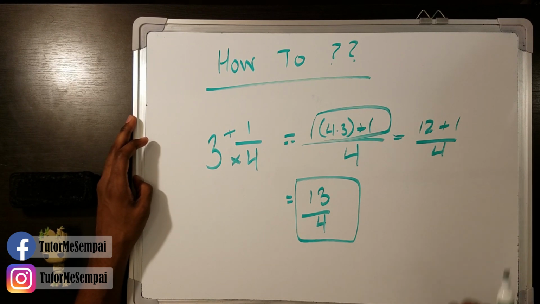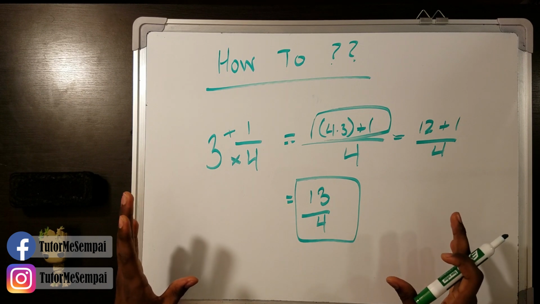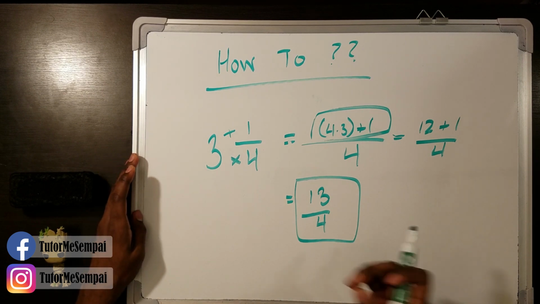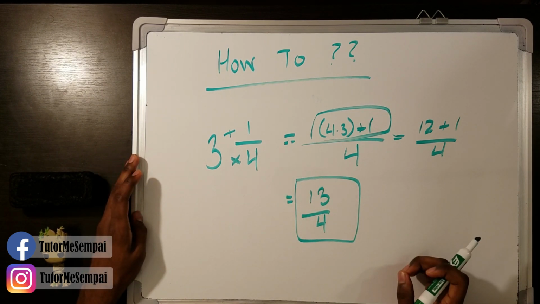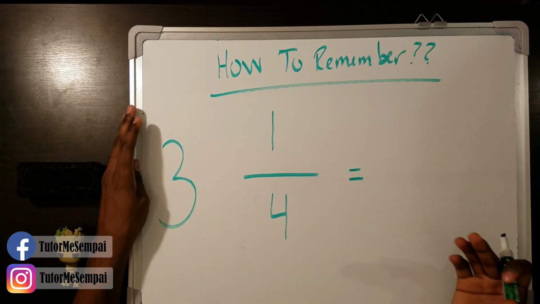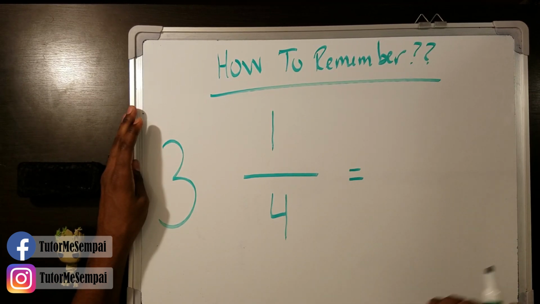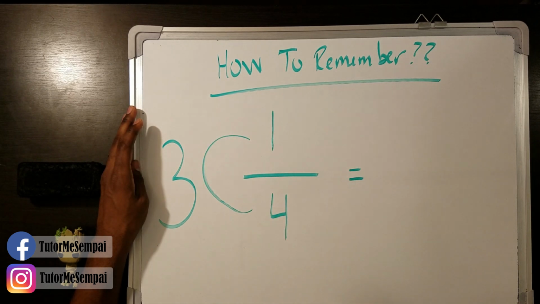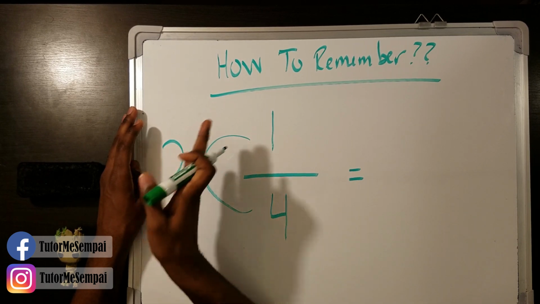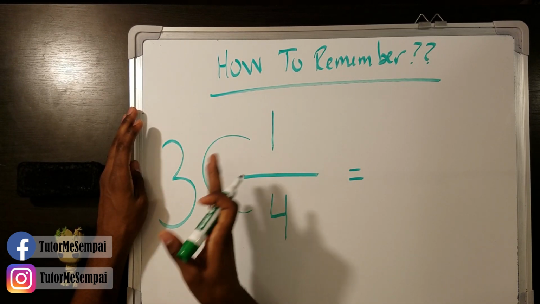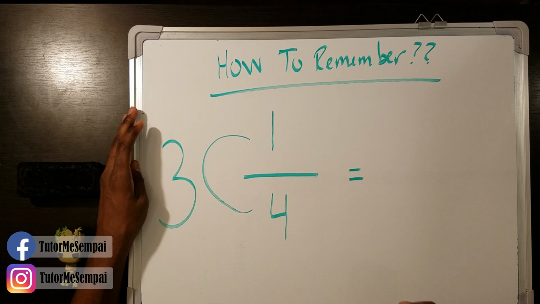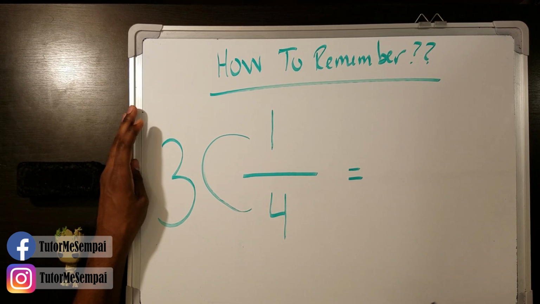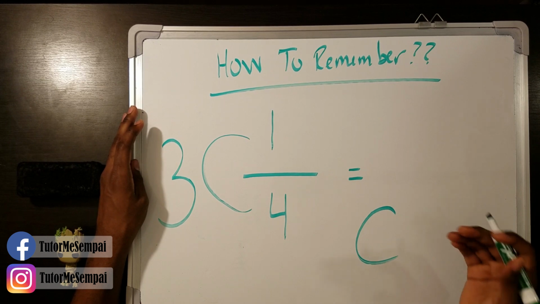Let's see how we can remember this, because this seems kind of wild, right? How are we going to remember to do everything that we just did here? Let's check it out. In order to help us remember this, you might see some people refer to the C method, in which you draw a C, and that will help you remember, because you're going to be taking this path from the bottom to the top. However, this doesn't really help me. Personally speaking, when I draw a C, I always start from the top to the bottom.